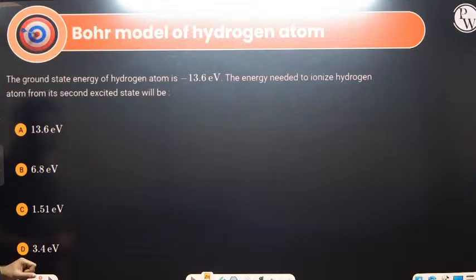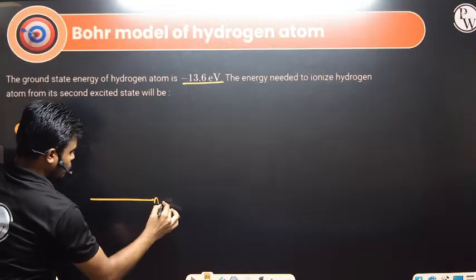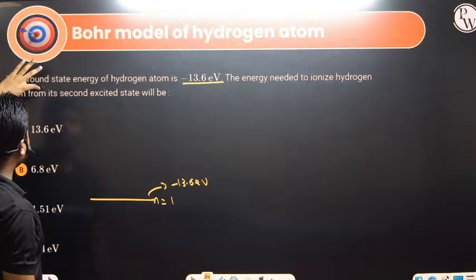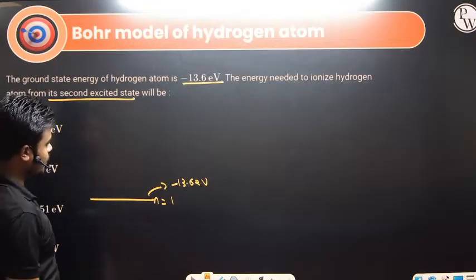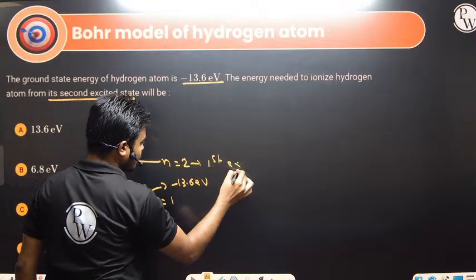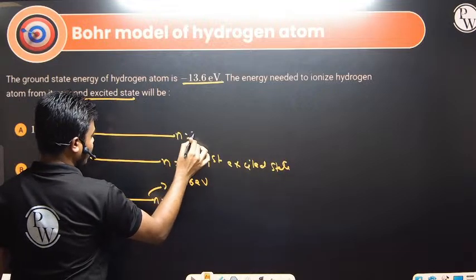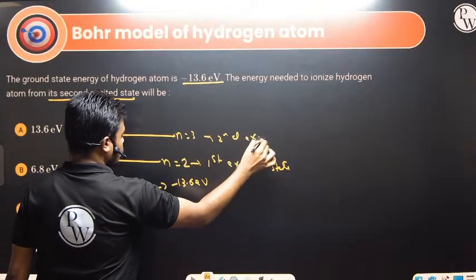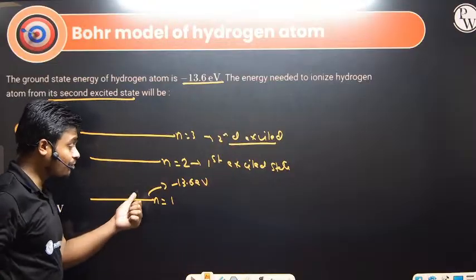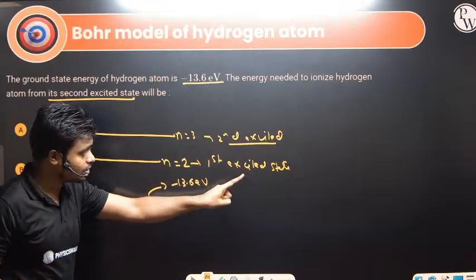The ground state energy of the hydrogen atom is minus 13.6 electron volt. So this is n equals 1, and the energy is minus 13.6 electron volt. Energy needed to ionize the hydrogen atom from its second excited state. What is the second excited state? n equals 1 is the ground state, n equals 2 is the first excited state, and n equals 3 is called the second excited state. So the excited state number is just one less than the energy state number. n equals 1 is the first energy state or ground state, but n equals 3 is the third energy state and second excited state.